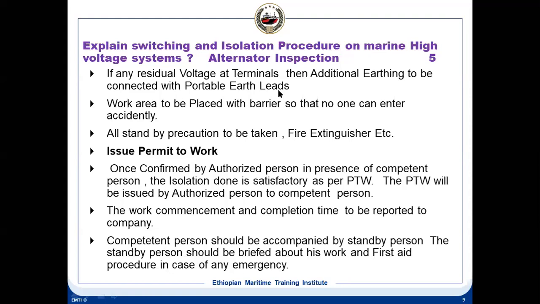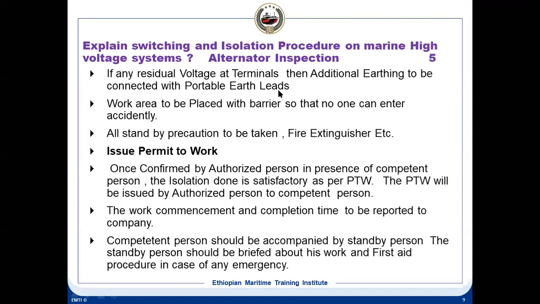Once the authorized person confirms, in the presence of the competent person, that the isolation is satisfactory as per the permit to work system, the permit to work will be issued to the competent person. Then the work can be commenced, and the completion time is to be reported to the company. The competent person should be accompanied by a standby person.